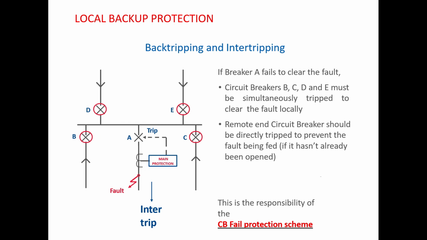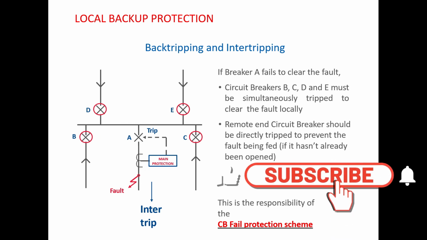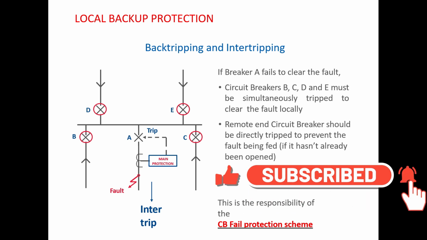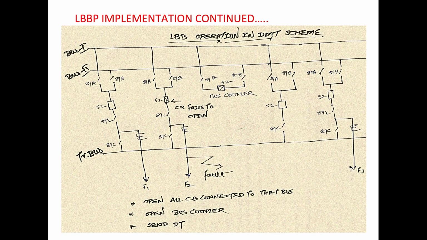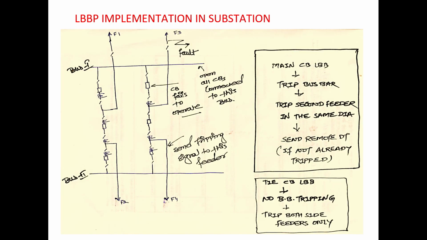Generally, if the remote end is already open, there is no need, but you cannot say whether the remote end is open or not open. So generally, after every operation of LBB protection, it will send a tripping command to the remote end, and that tripping command is called intertrip. So we will stop at this point. In the next session, we will discuss how these LBB protections are implemented in case of the 1.5 breaker scheme and then in the DMT scheme.